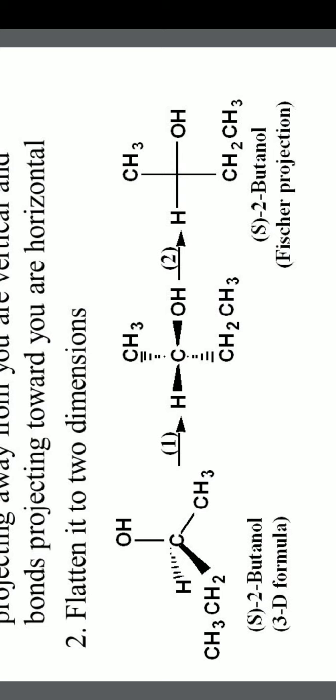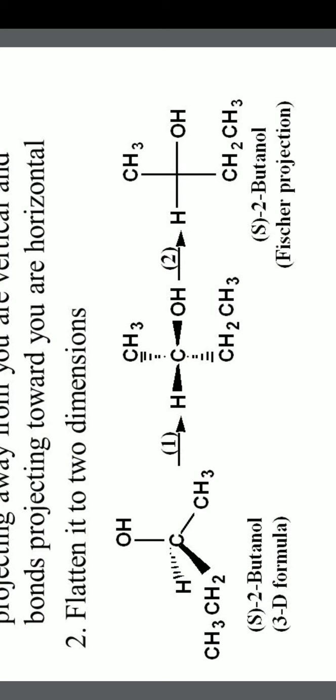So this is how to represent a Fischer projection. It is always represented on the extreme right molecule, that is the plus type. Horizontal line is always upside, vertical line is always downside.